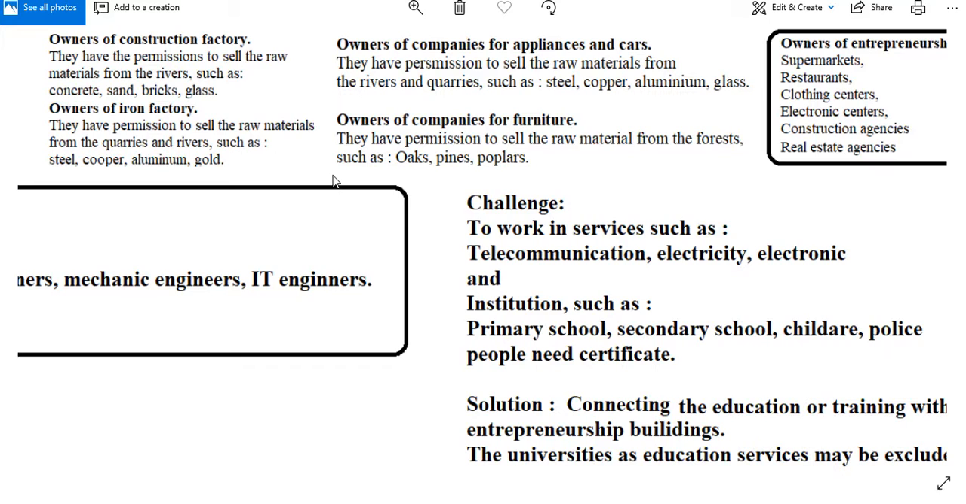Owners of companies for appliances and cars. They have permission to sell the raw materials from the rivers and quarries, such as steel, copper, aluminum, glass. Owners of companies for furniture. They have permission to sell the raw material from the forests, such as oaks, pines, poplars.